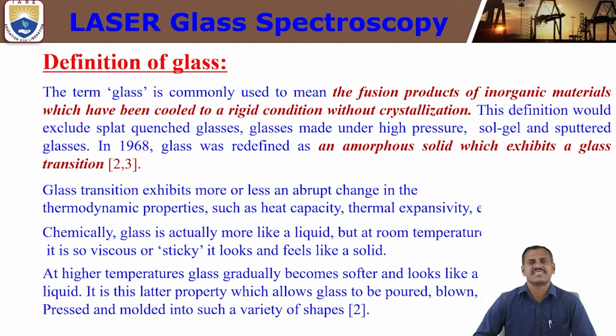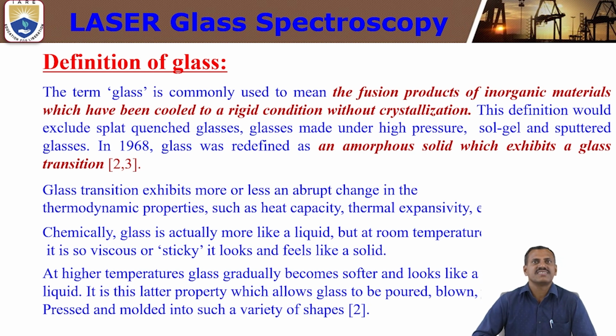That is why glass is amorphous or non-crystalline material. The glass transition exhibits a more or less abrupt change in thermodynamic properties such as heat capacity, thermal expansivity, etc.